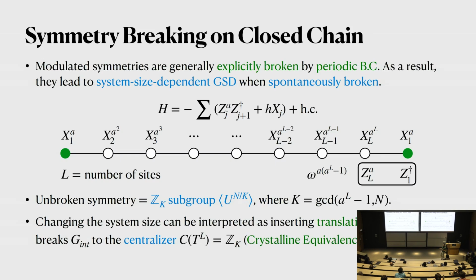Suppose we have a non-abelian symmetry. If we insert a symmetry defect, then the existence of the symmetry defect will break the symmetry down to a centralizer of the symmetry defect. And in this case, we are inserting a translation defect, and this will break the internal symmetry down to centralizers. So this might remind people of the crystalline equivalence principle, which says that space-time symmetry can sometimes be treated as internal symmetry when it comes to the classification of SPT phases. Okay, so this is a very generic phenomenon: symmetry will be explicitly broken by periodic boundary conditions.